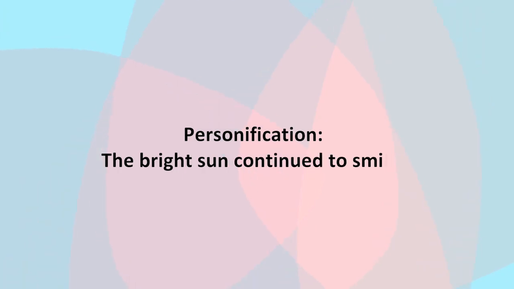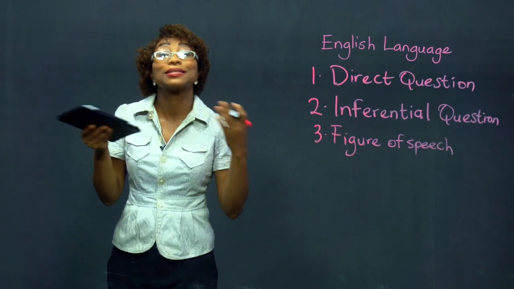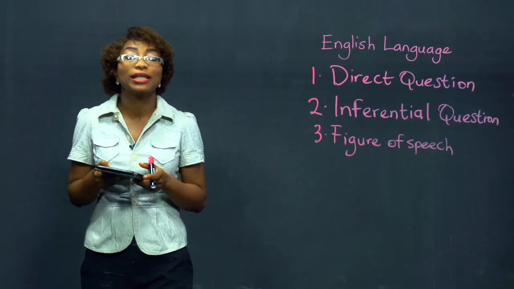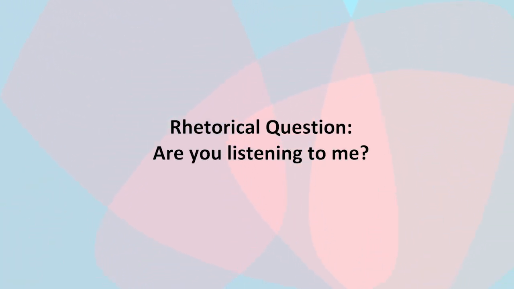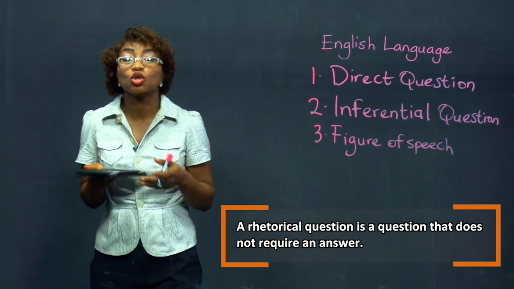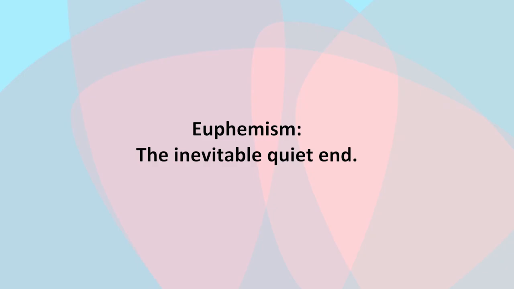The third type is the personification, and here we have the bright sun continued to smile. We all know that the sun is not alive. It cannot smile, but the sun here in this situation has been given the human quality of being able to smile. We move on to rhetorical question. If, for instance, I say, "Are you listening to me?" Of course you're listening to me. That is how you can hear me. A rhetorical question is a question that does not need an answer. The other type of figure of speech is the euphemism. And here, the example we have is the inevitable quiet end.